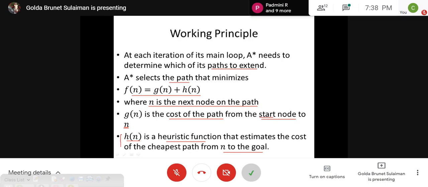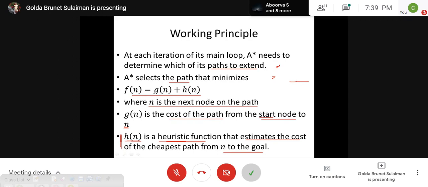We are trying to explore some path, and this function we assume that it exists. This can be any heuristic function that could estimate the cost from n. See, we have started from some state here, and we have reached some n here, and our goal is somewhere here.